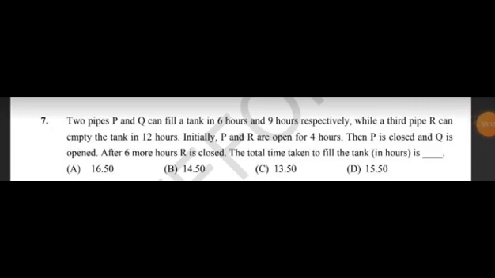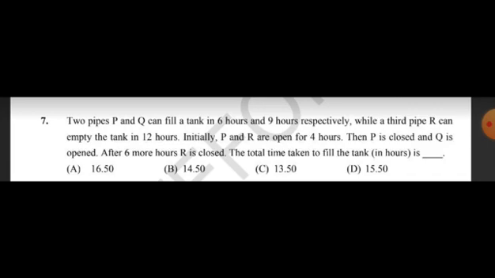This is the first question of task 2, which is from the general aptitude section. Two pipes P and Q. This is a very interesting question. Just visualize it. There are two pipes P and Q that can fill a tank in 6 hours and 9 hours respectively. Respectively indicates that P fills in 6 hours and Q fills the tank in 9 hours, while the third pipe R can empty the tank, look at this word, empty the tank in 12 hours.